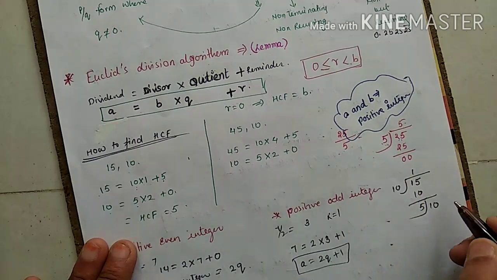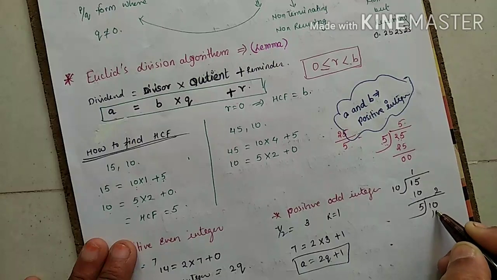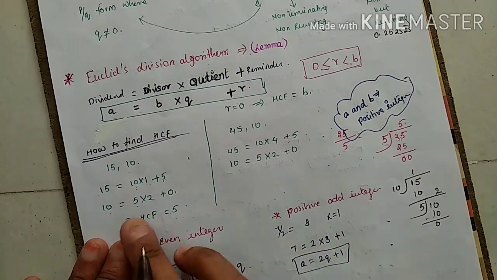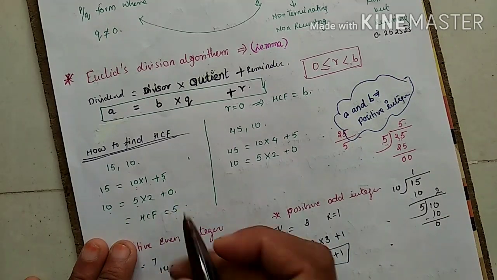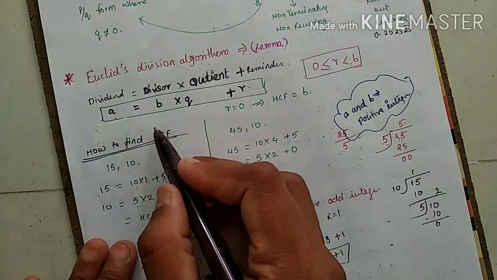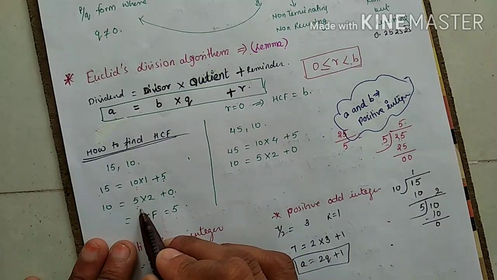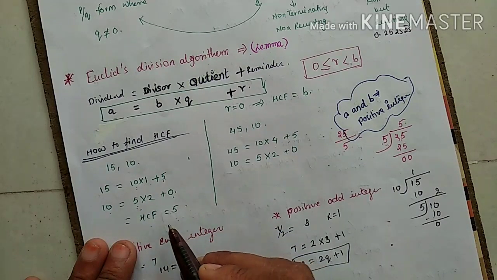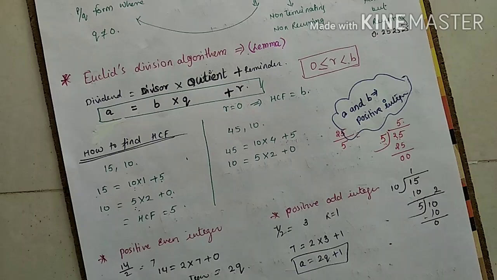Now next, same thing. 5 2s are 10. 0. I got the 0 in this. Where I am getting the 0, the divisor, the B, is my HCF. The B is my HCF. Is it clear? I think it is very easy to understand.